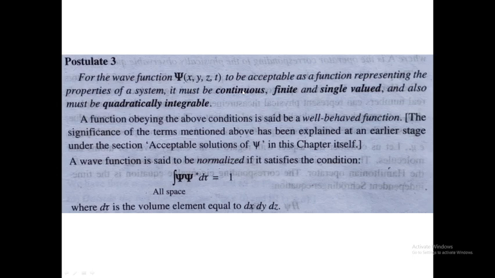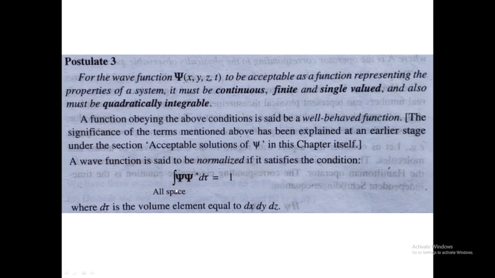A function obeying the above conditions is said to be a well-behaved function. A wave function is said to be normalized if it satisfies the condition: the integral over all space of psi star psi d tau, that is dx dy dz, equals 1. This indicates the unit probability of meeting the electron around the nucleus.